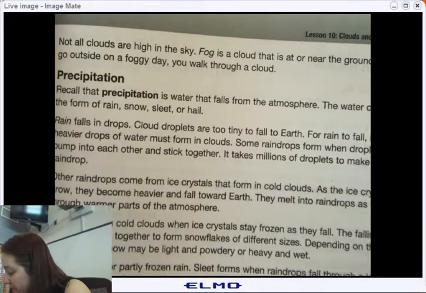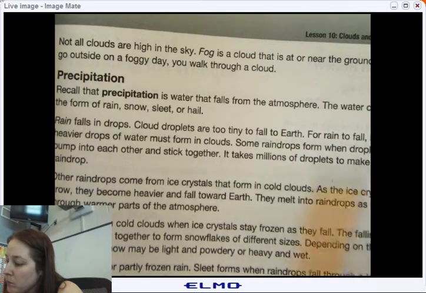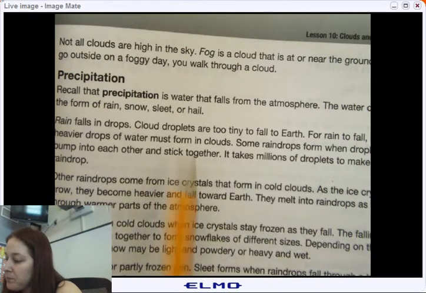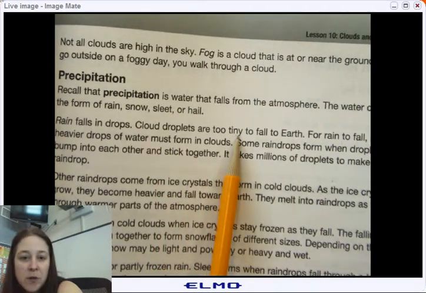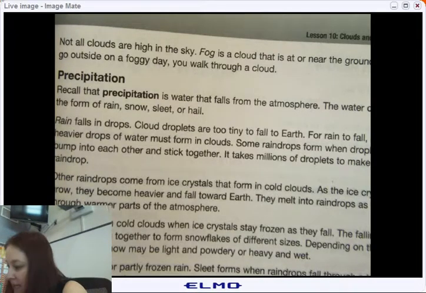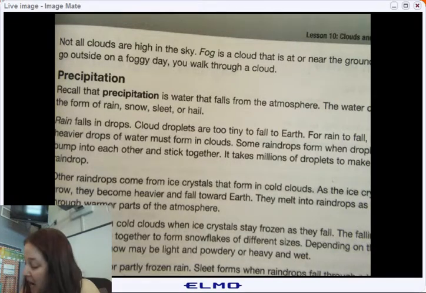Rain falls in drops that can form when droplets blank into each other. What are they going to do? Sometimes they're too tiny, so what are they going to do? They're going to combine, right? Rain falls in drops that can form when droplets blank into each other and stick together. So what are they going to do? They're going to combine.